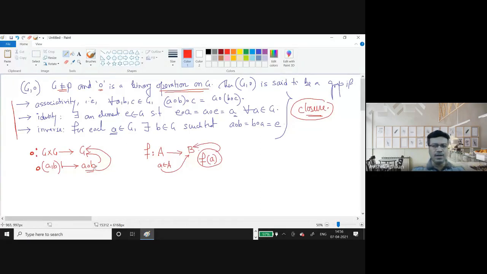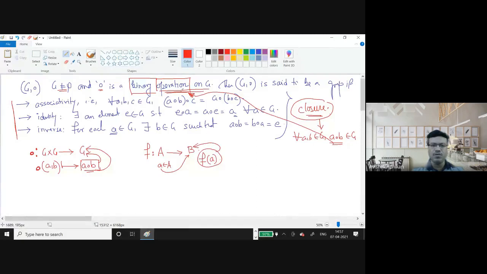So that's why a composition b, which is nothing but a function applied on (a, b), gives me a composition b, and from the definition of function, this must belong to G. So if I mention binary operation or binary composition, then I do not need to refer to the closure property, which says that for all a, b belonging to G, a composition b belongs to G. That follows automatically if you refer to this as a binary composition or binary operation.